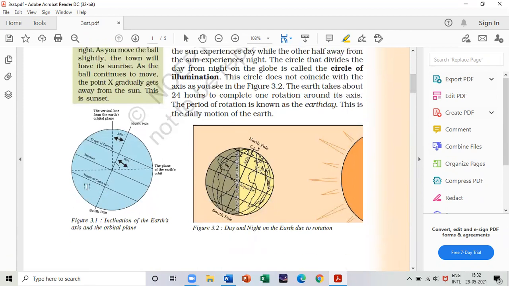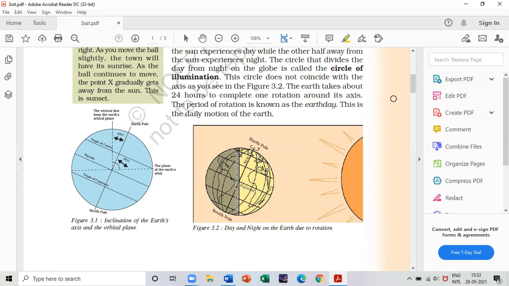Remember, in the current education policy, they can give you this picture, or they can ask any questions regarding this. So make sure you learn this picture also. See what you see in the picture. That is, the area in front of the sun is getting the heat, and the area away from the sun is cold.